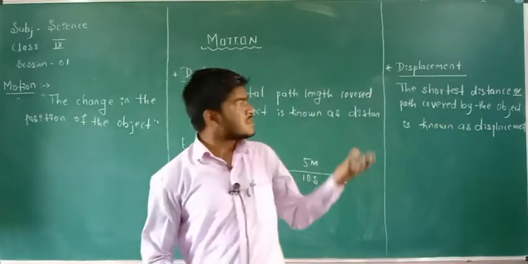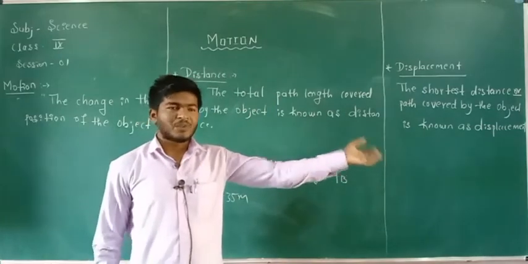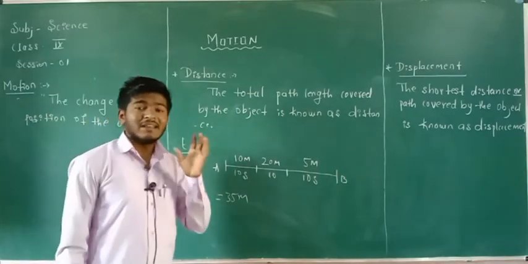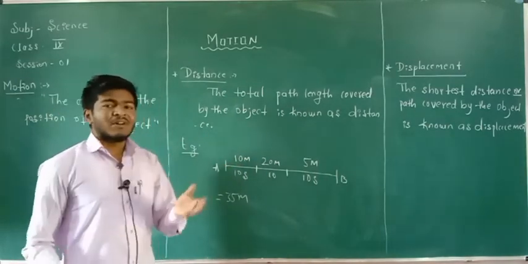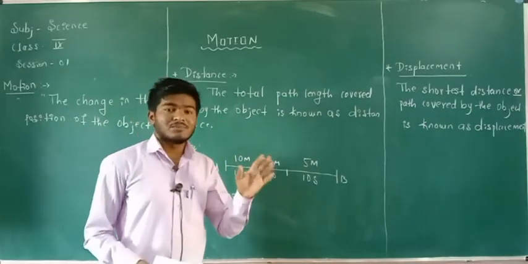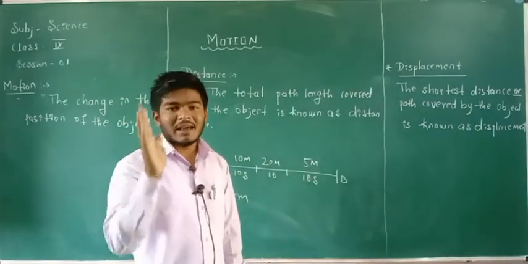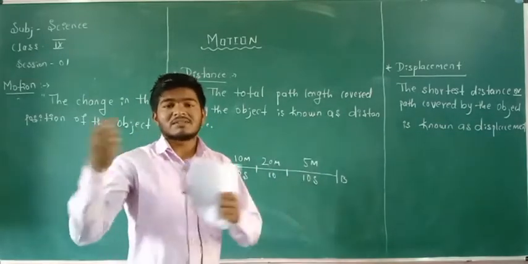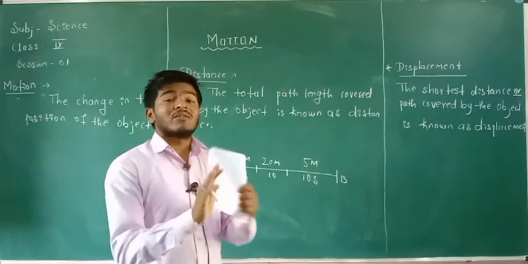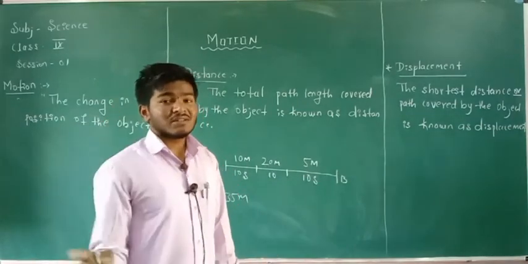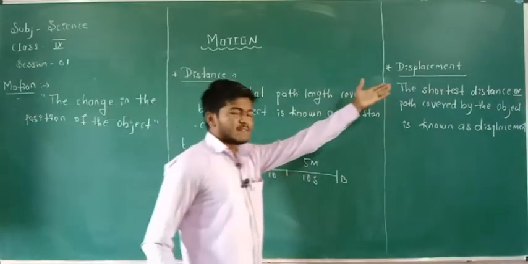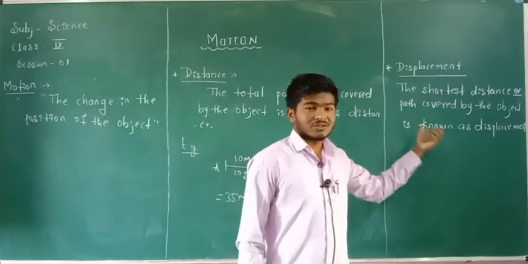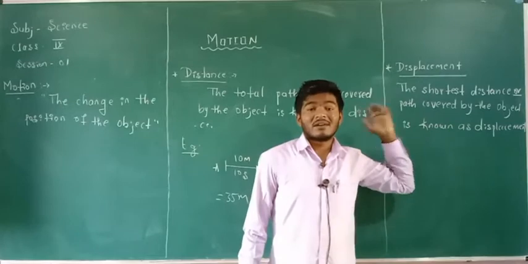What is the difference between distance and displacement? When you calculate the distance covered by any object, you do not consider the direction. For example, the distance covered by your bus from your home to the school is about 10 kilometers. You are not considering any direction here. But when you calculate displacement, you should remember you have to consider the direction, because it is the shortest distance covered by the object.